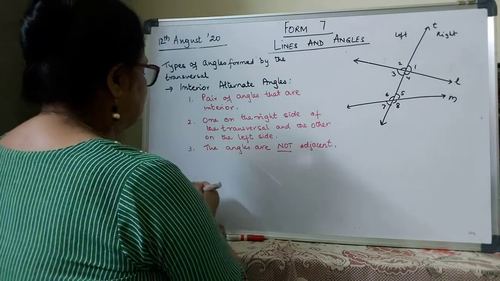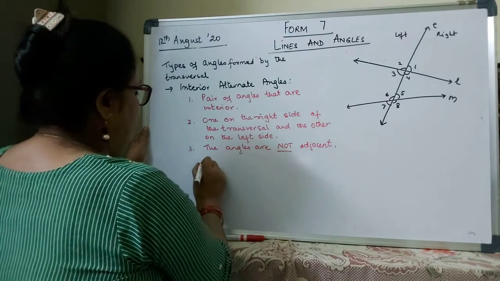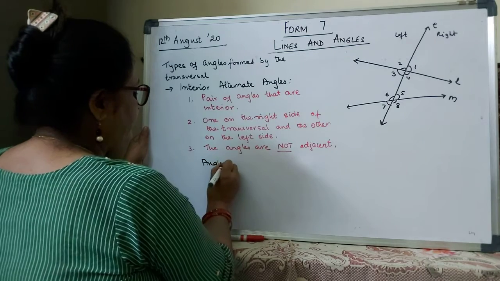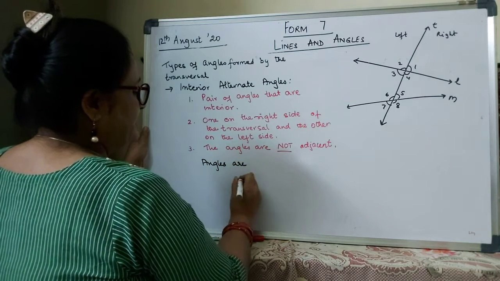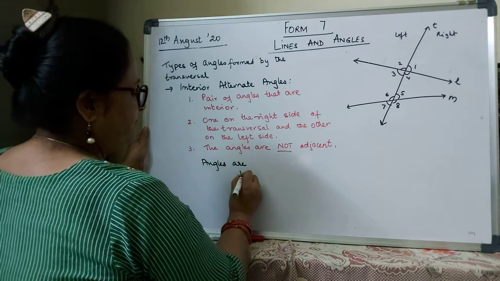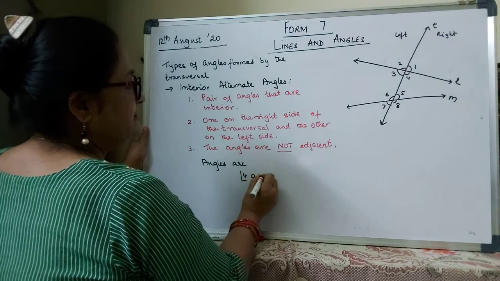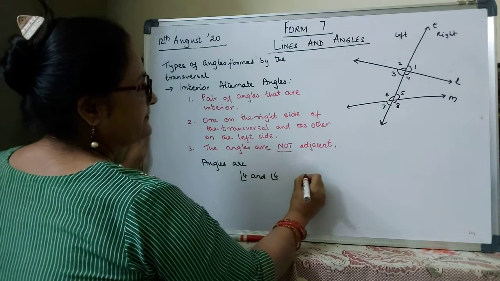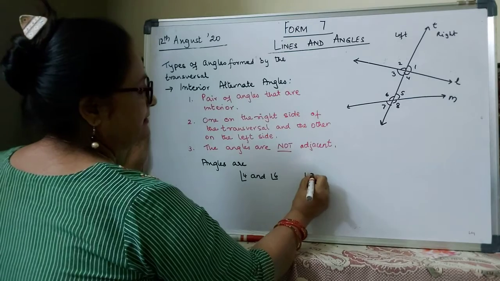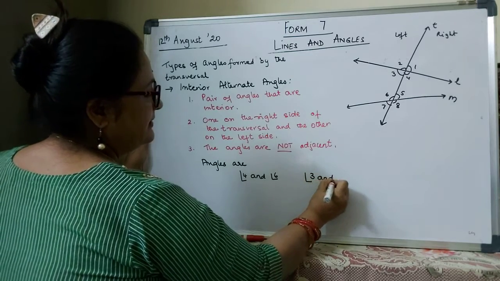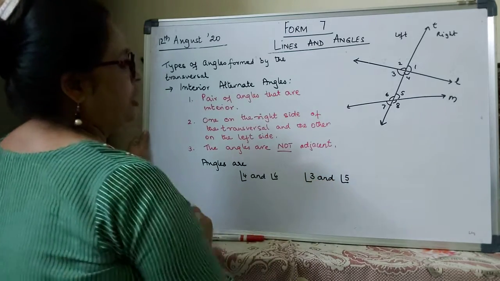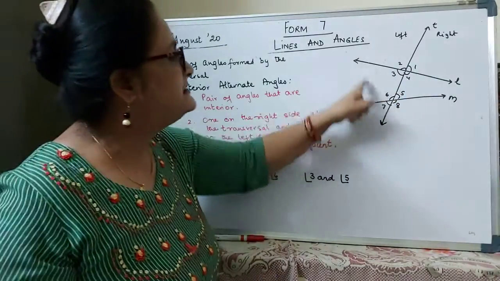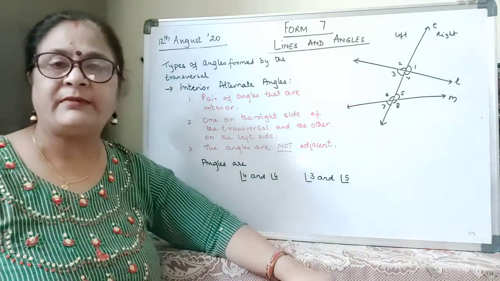So which are the angles? Angle 4 and angle 6, angle 3 and angle 5. So how many pairs of interior alternate angles am I getting?